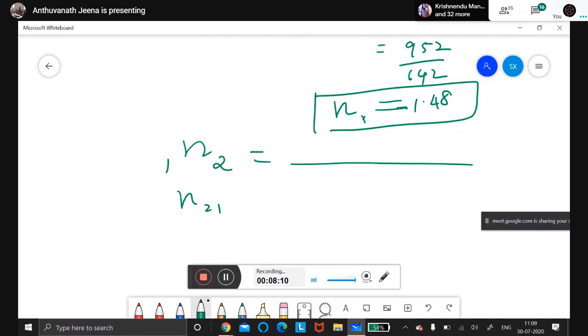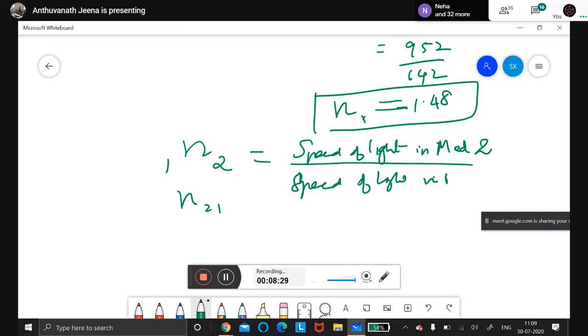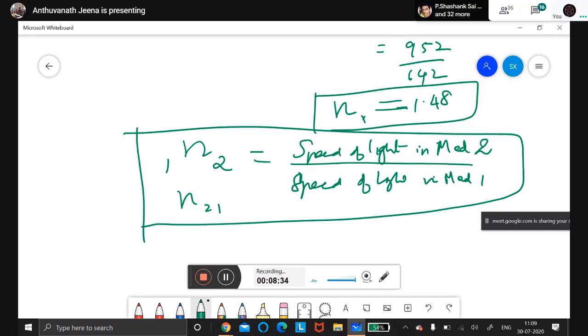Now, this refractive index is inversely proportional to the speed of the light. So this is another formula: speed of the light in medium 1 divided by speed of the light in medium 2. So sin I by sin R is also equal to this. You can also write it like this: n 2 1, which you have to read as refractive index of medium 2 with respect to 1.